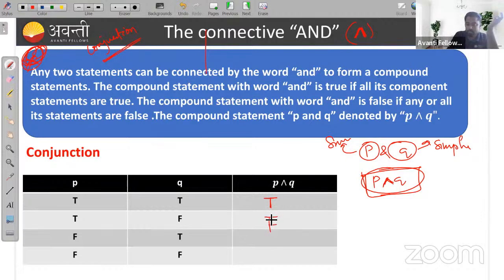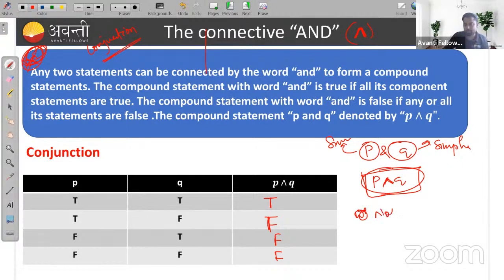Otherwise, it is false. When both the statements are true, then we can say the compound statement is true. Otherwise, it is false. If one of those simple statements is false, then we can say the compound statement is also false, or P and Q is false. Remember, in case of conjunction,